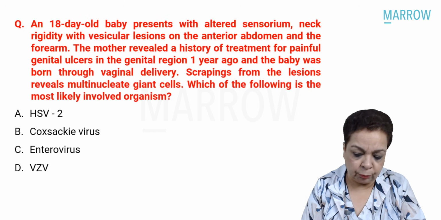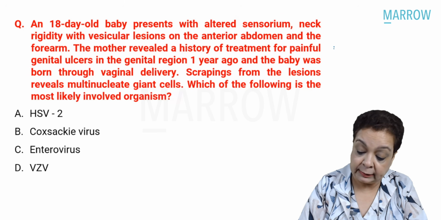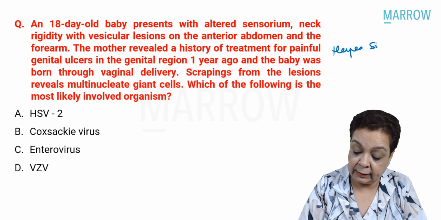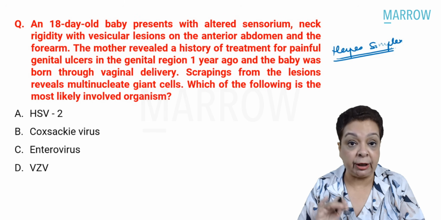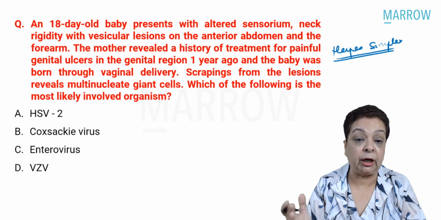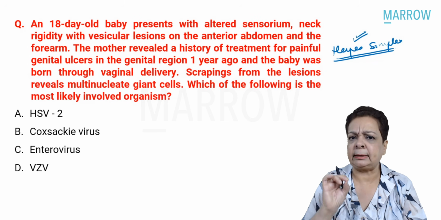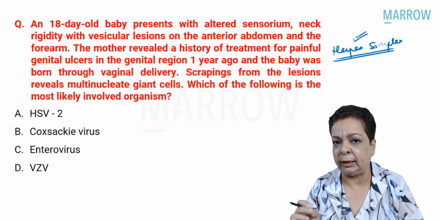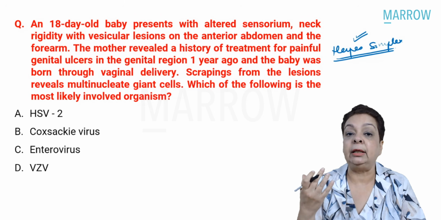Before we read the options, it's pretty obvious this lady had herpes simplex infection, because that's one of the causes of painful genital lesions which can transmit to the fetus during vaginal delivery. So she had an infection, and whether it is a symptomatic or an asymptomatic infection, it can be a reactivation in the pregnant female.